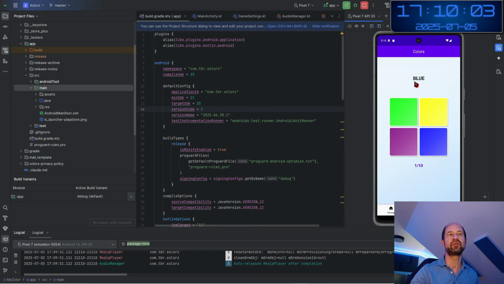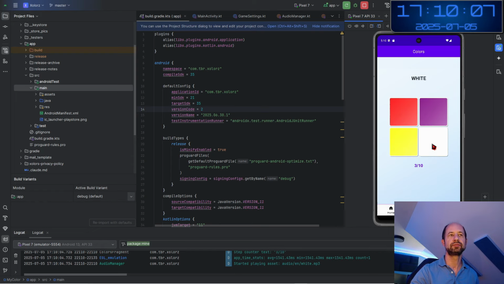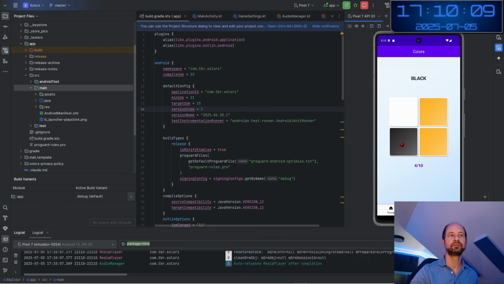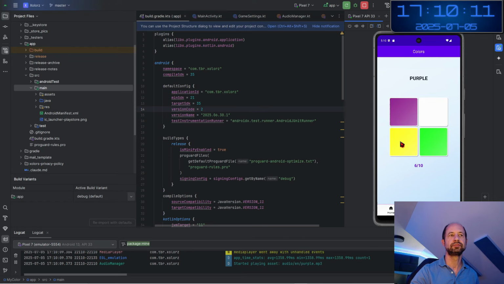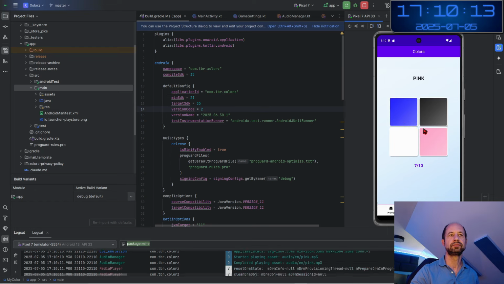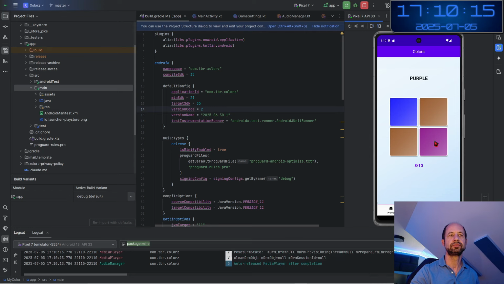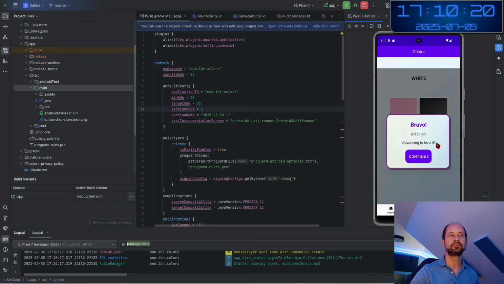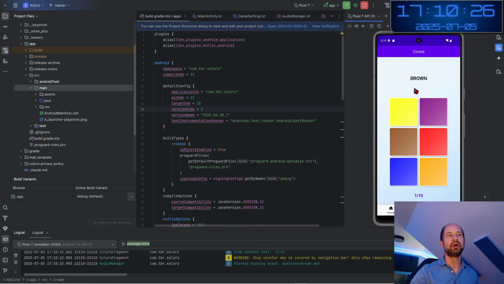So I have just listened: blue, brown, white, black, red, purple, pink, purple, red, white. Bravo! At the end of each stage you have a congratulations, then you click on continue, and you go to the next level. There are 10 steps per level, and then you continue.